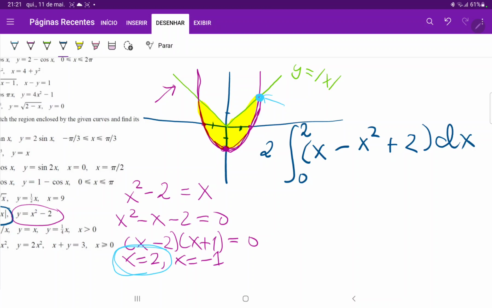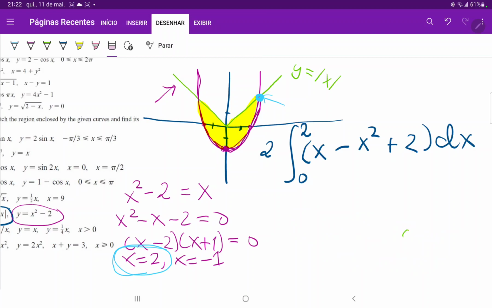And I hope it is clear to you why I'm taking twice the integral from 0 to 2 instead of breaking it down into two integrals, which I would have to do because these equations change, right? So the absolute value of x is equal to just x if x is greater than 0, or negative x if x is less than 0. So we would have to break it up into two different integrals because the upper boundaries are different. So we're going to just take advantage of the symmetry and then take twice the area from 0 to 2.